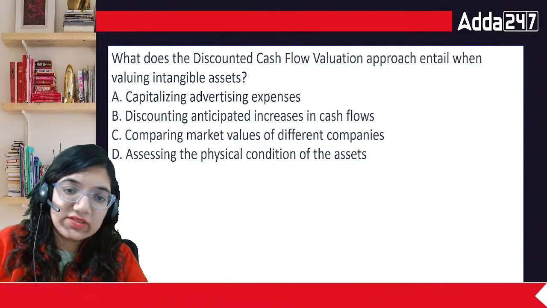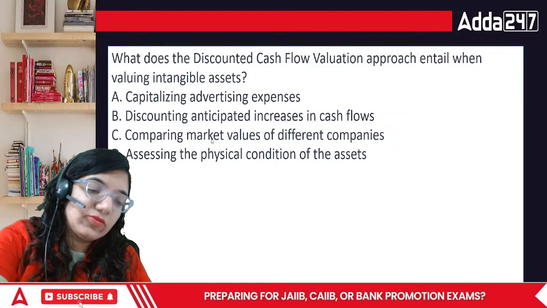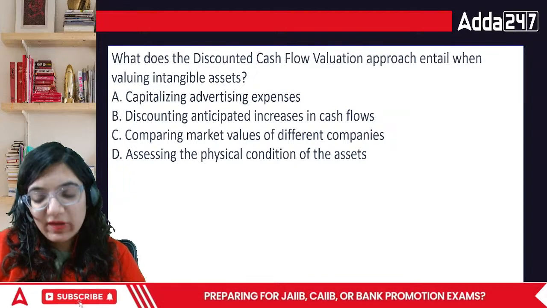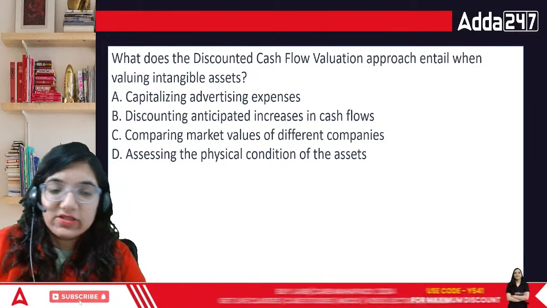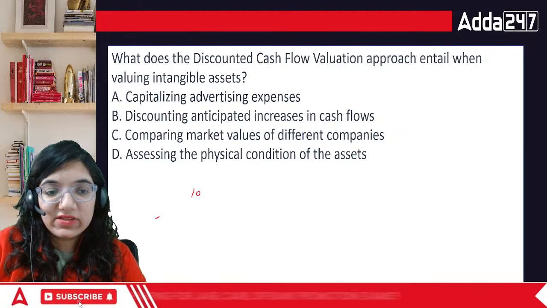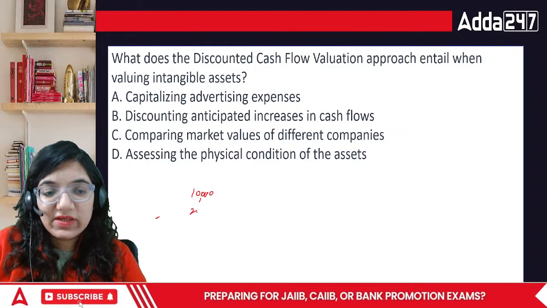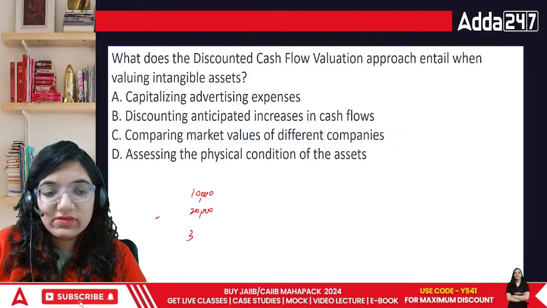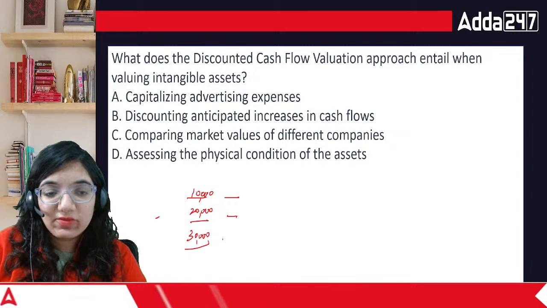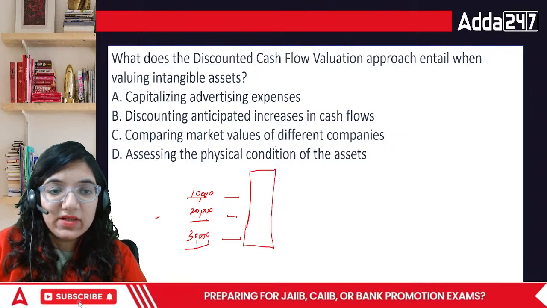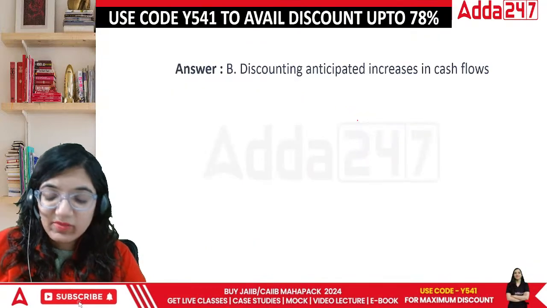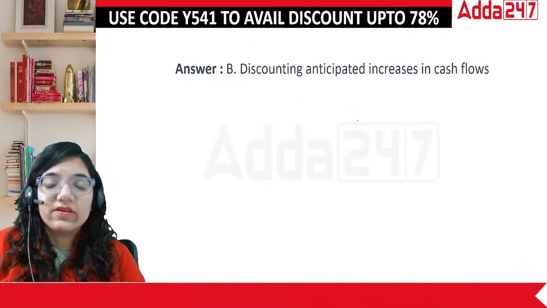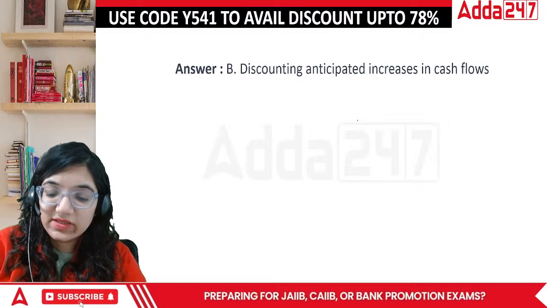Discounted cash flow valuation does only one specific thing. If you know what value is going to come up in the near future, say for the first year it is 10,000, second year it is 20,000, third year it is 30,000, this is not the absolute figure that you will be getting. You will have to apply the discounting factor and then you will mark it. So in this case, this is discounting the anticipated increase in the cash flows, because you will have to eliminate the part of discount which is included in it.